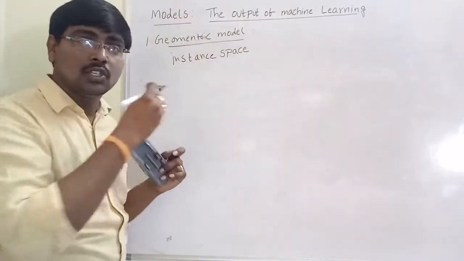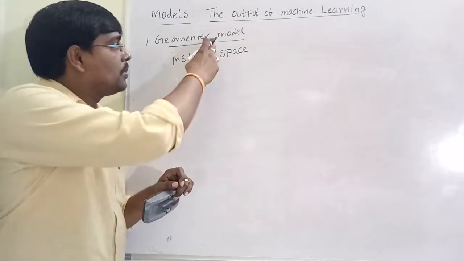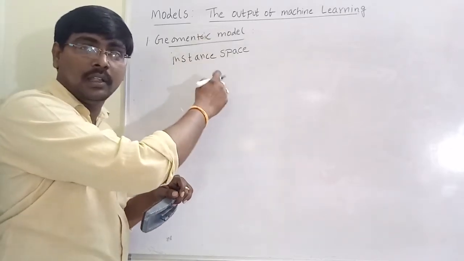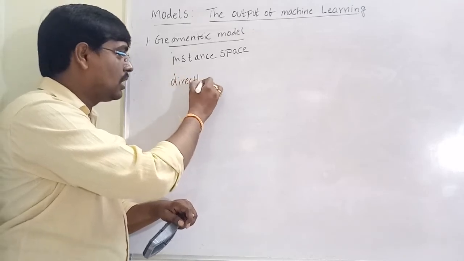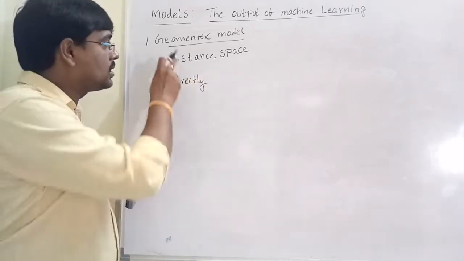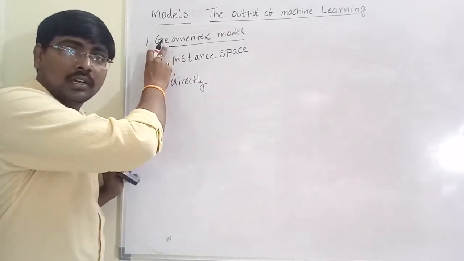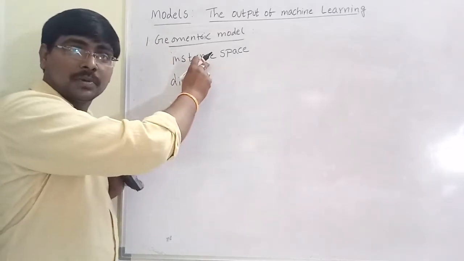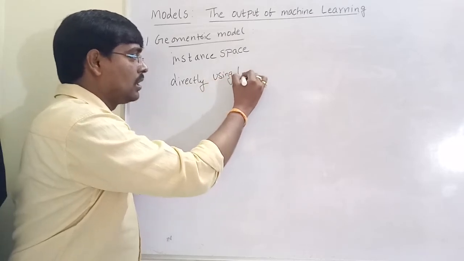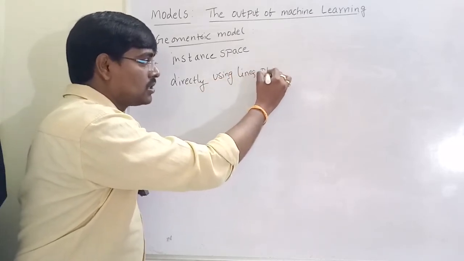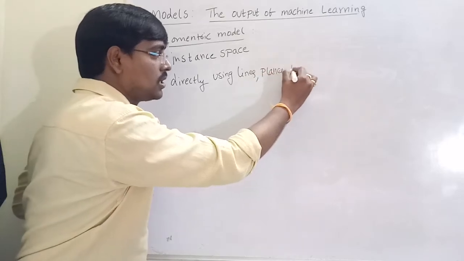Generally, these geometric models are constructed directly in the instance space. So, without any other activities, simply the geometric models are constructed directly in the instance space. How? By using lines, by using planes, or by using distance.